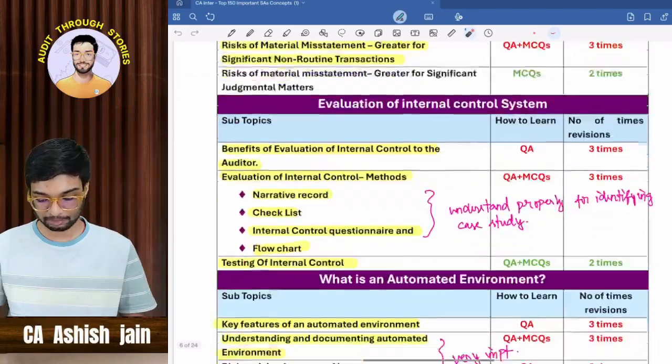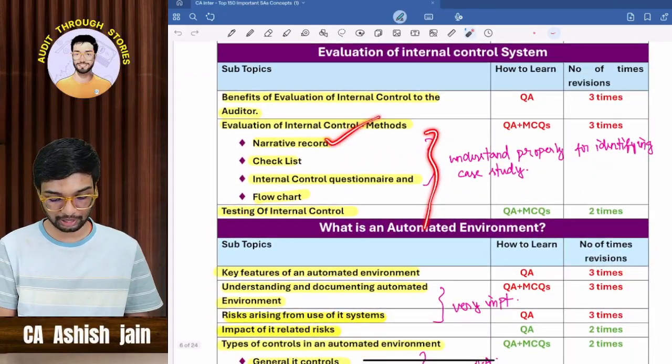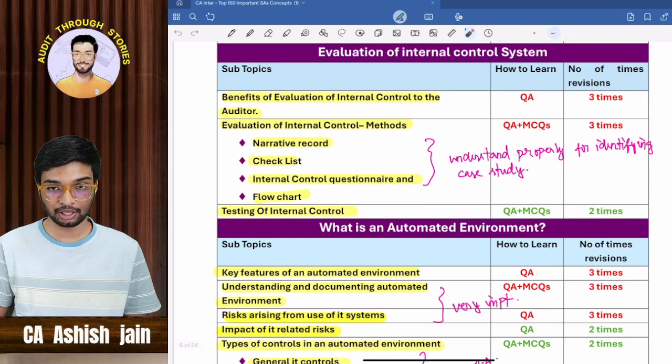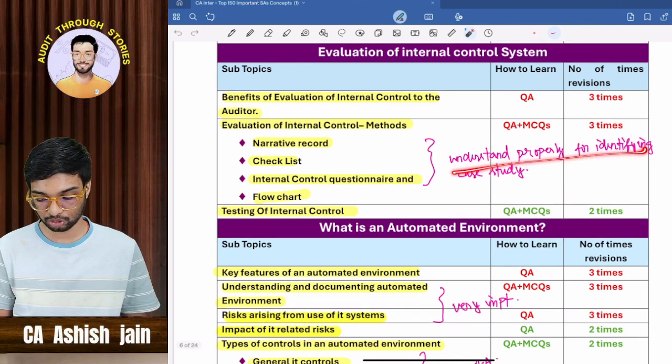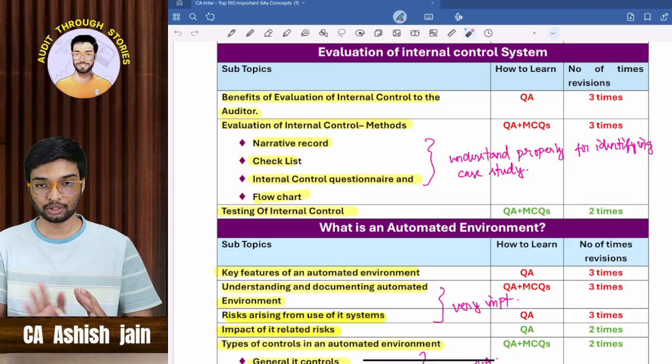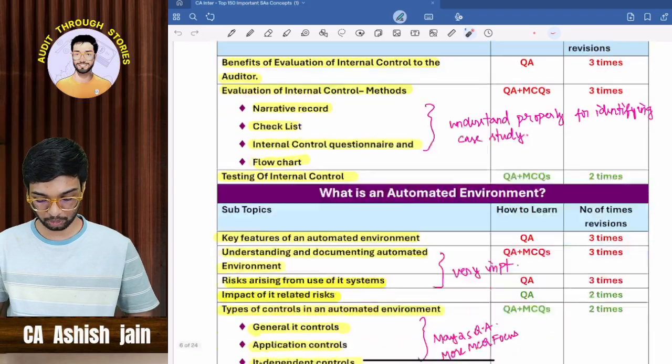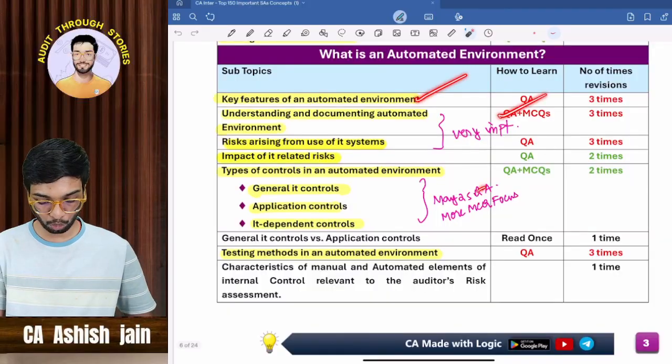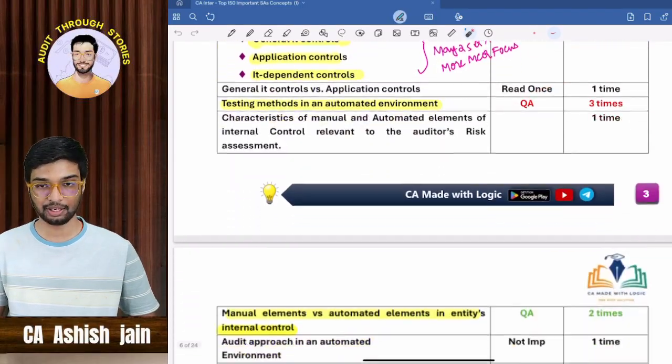Okay, that's why I'm saying here also you can see narrative records, checklist, internal control questionnaire and flow chart. This is also an identify type case study. So first understand the things properly, and please understand the difference between these four things also, so that you can identify the things very accurately. Okay, so you can go through all these yellow concepts, they are very, very, very important.